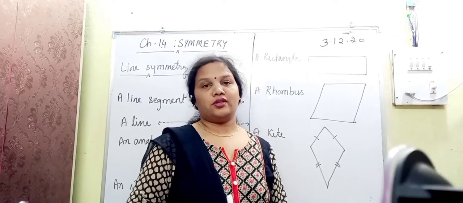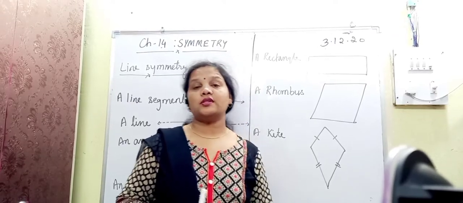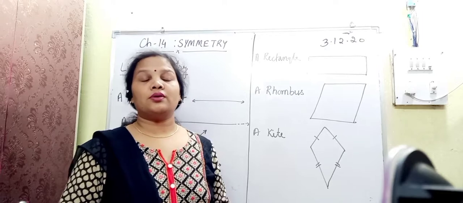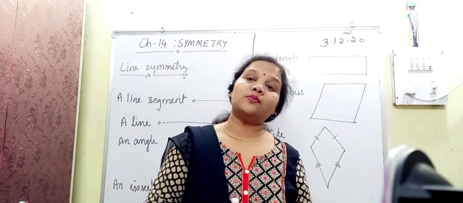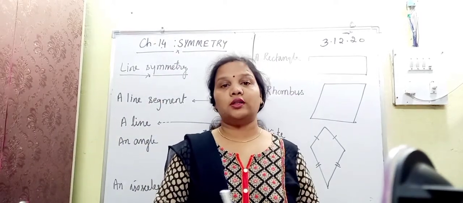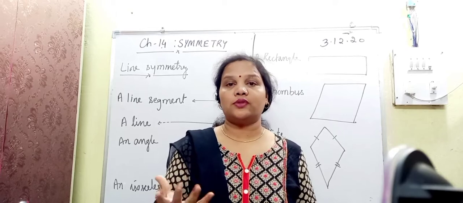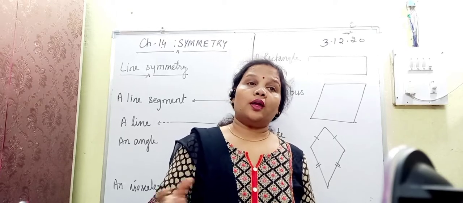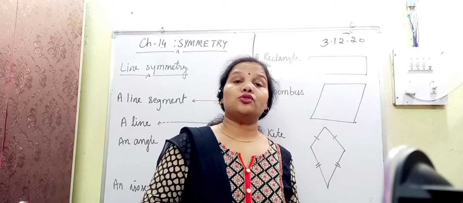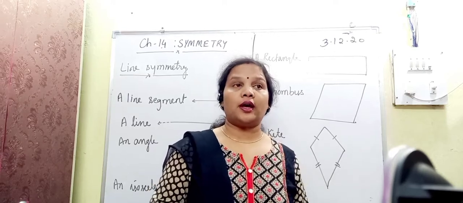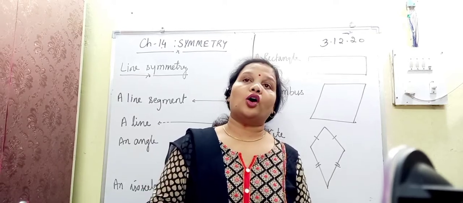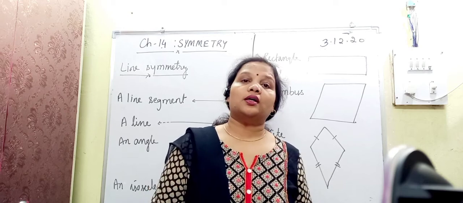Good evening, students. Today we will start this new chapter, symmetry. So, what do you mean by symmetry? Symmetry means symmetrical, similar. These are the actually simple words of symmetry. In our day-to-day life, you have also seen so many things which are symmetrical, like buildings or your dresses.